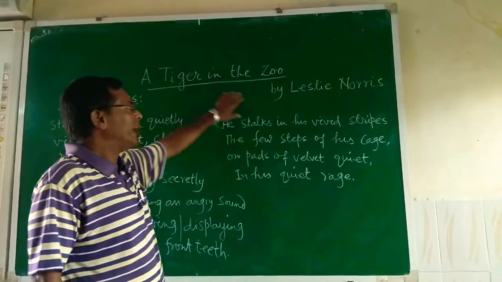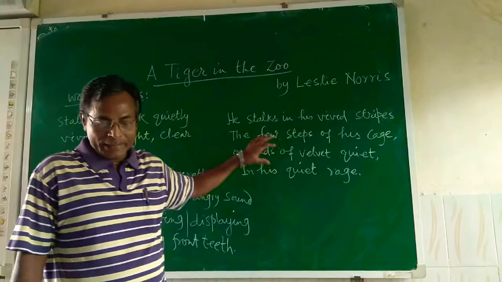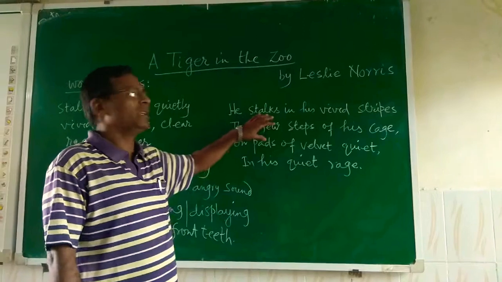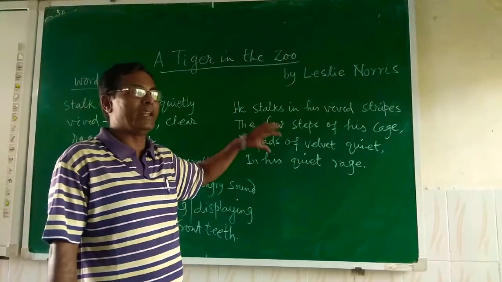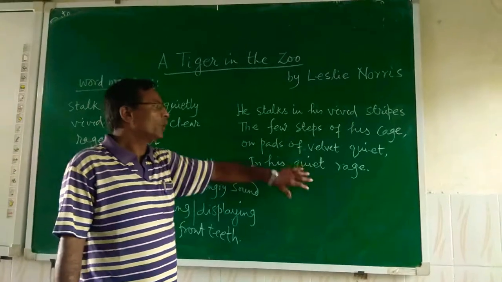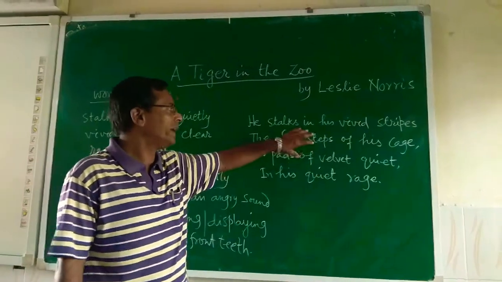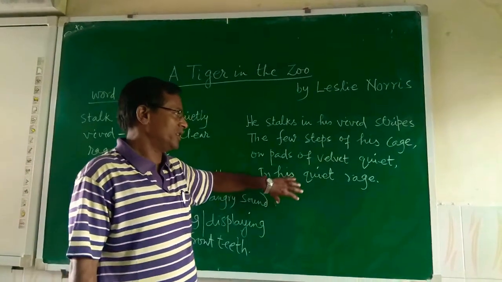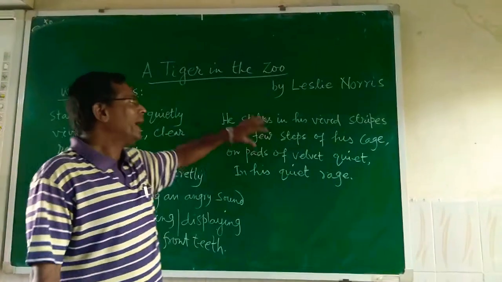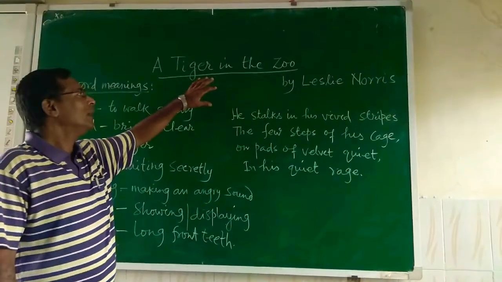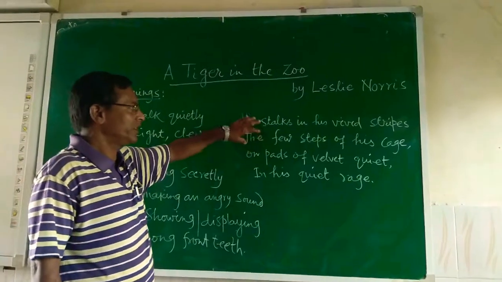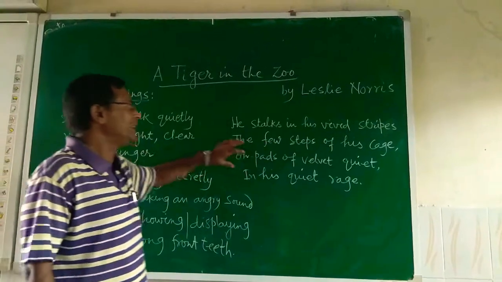As you know, in this poem the poet wants to say that everybody wants to get freedom. Freedom is a natural thing for every human being, animal and bird. Here we see the cruelty of human beings, how they confine and imprison animals in cages, and what their condition is. This is the story of the tiger in the zoo and how it behaves in different places, described in that particular poem.